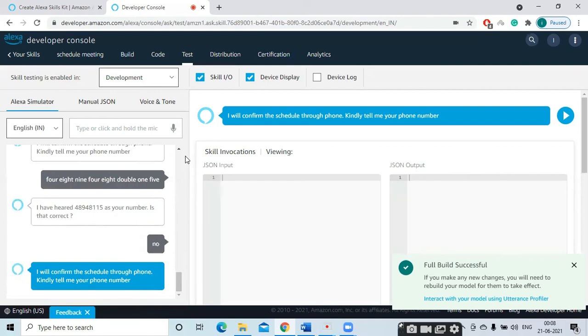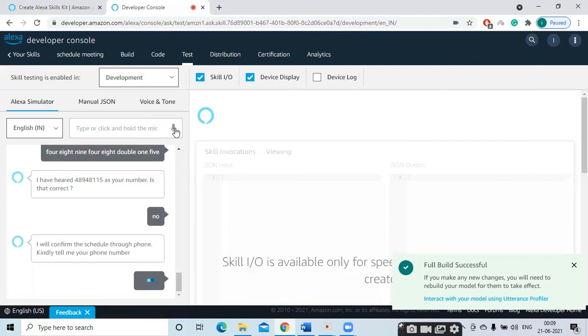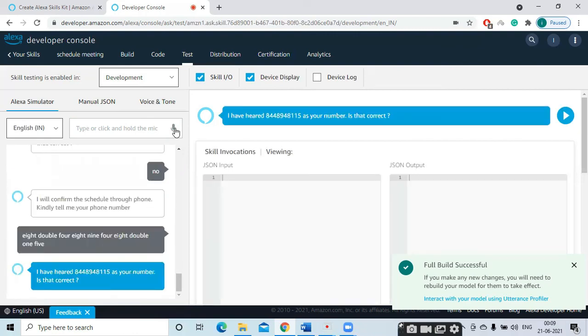I will confirm the schedule through phone. Tell me your phone number? 84489481115. I have heard 44 crore 89 lakh 48,115 as your number.